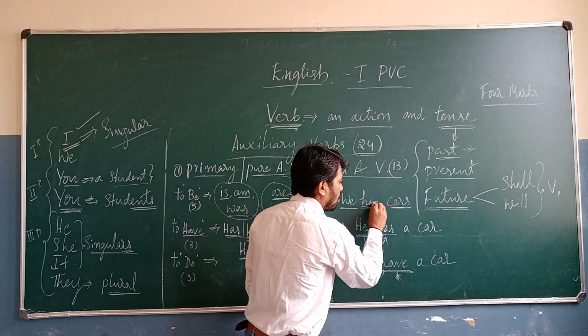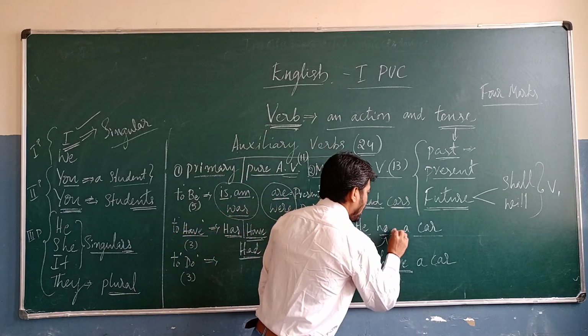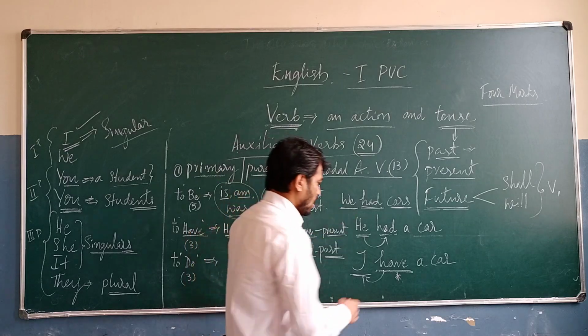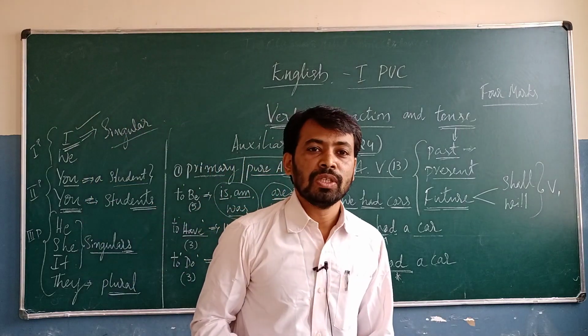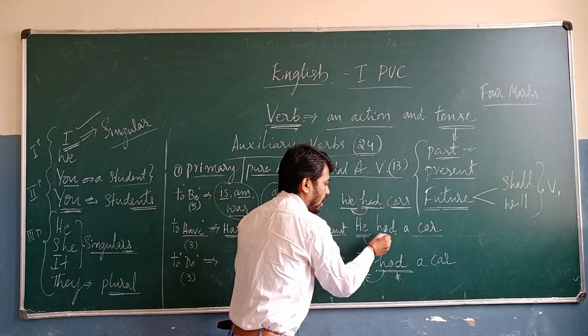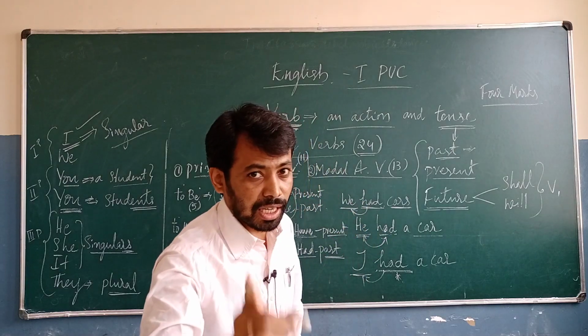So instead of have, we have to write had. He had cars. And then he had a car. So that is in the past tense. And then here I had a car. So like that we are going to use in the past tense for plural subject and then for singular subject. Even though that is third person singular.